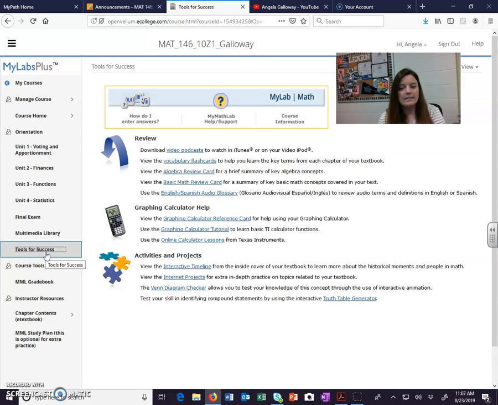Tools for Success usually give you some good little formula sheets or calculator cards like here. It'll tell you some different things about using the calculator. Here's some math review, algebra review cards. So again, it's called Tools for Success because it is supposed to be kind of just extra things that might help you with studying or with learning the material.